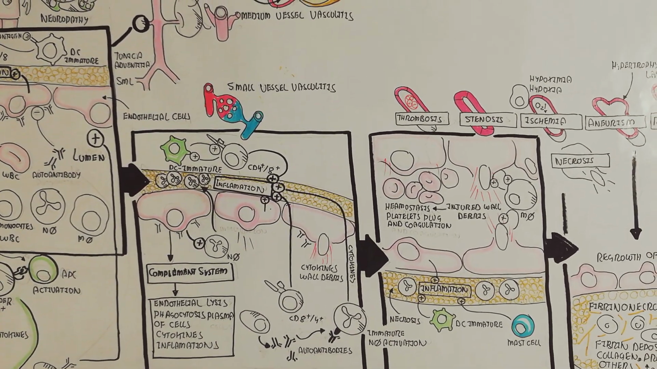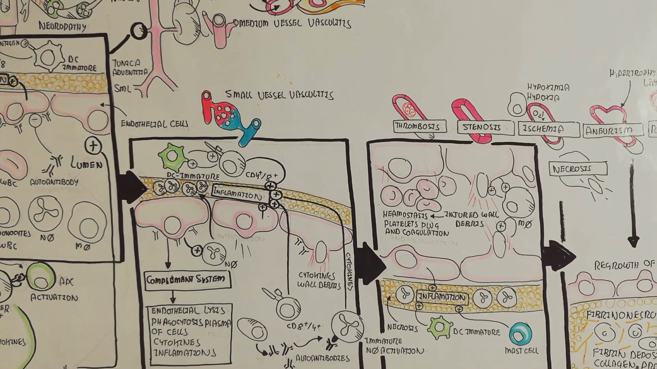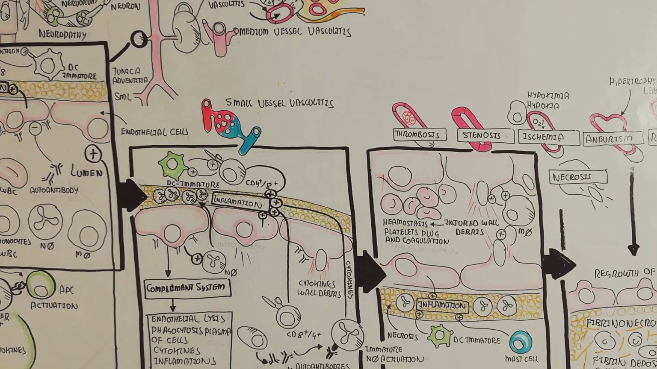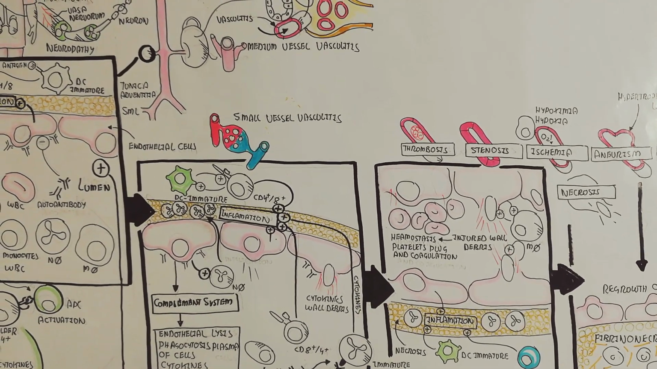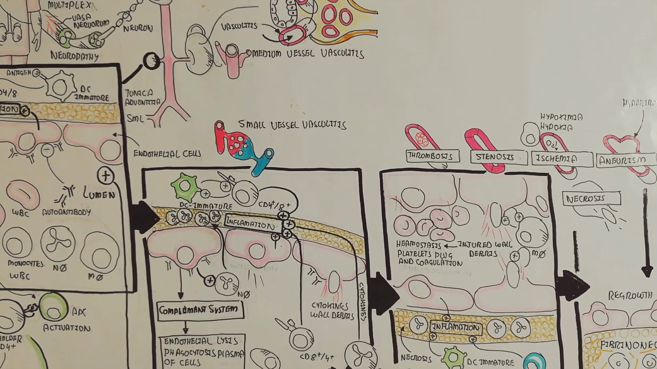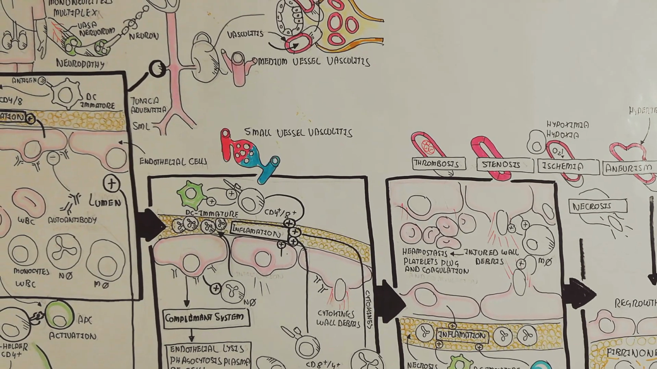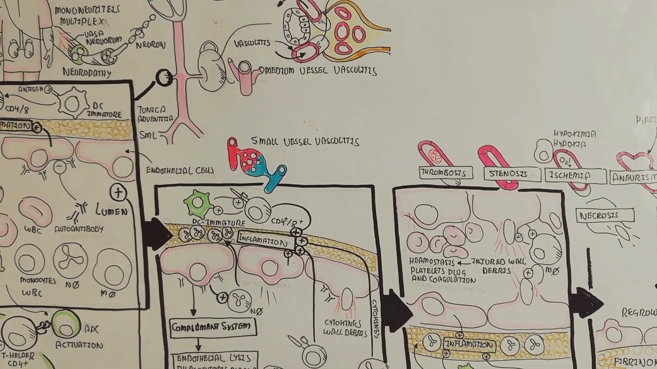Anyhow, polyarteritis nodosa is a medium vessel vasculitis which will cause many complications like thrombosis, stenosis, ischemia, aneurysm, and rupture of the blood vessel. I hope this makes sense to you.